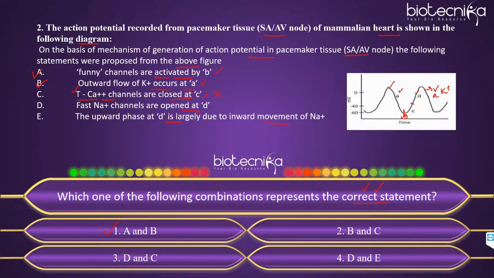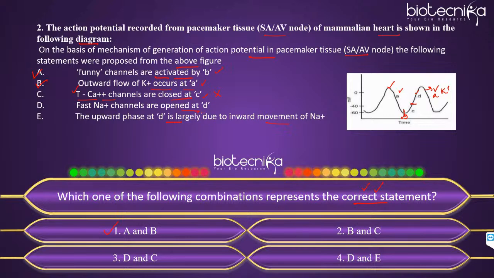Very good, Pragati. Absolutely right. It's transient. Those are open for a short duration, but yes, the membrane potential should reach the threshold. Only then will this channel close. That is, the T will close. So C is incorrect.